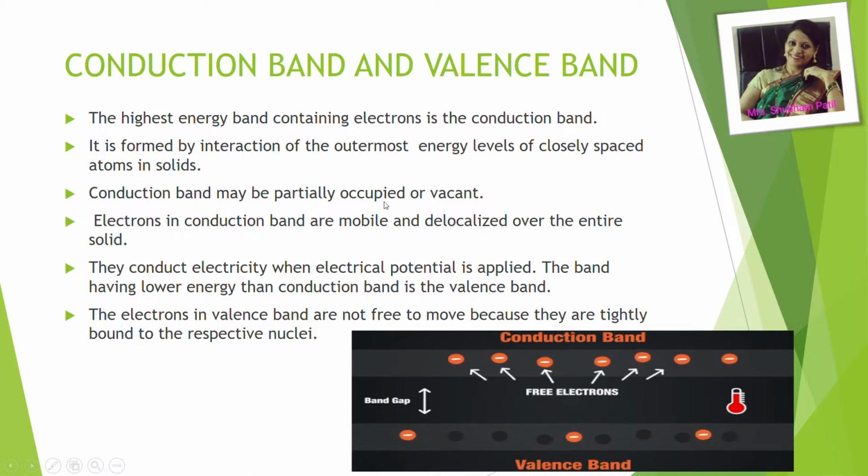It may be partially occupied or it may be completely vacant. Electrons in conduction band are mobile, movable, delocalized, means they are not present at their locality, they are present at some different place. So they are moving continuously over the entire solid. They conduct electricity when electrical potential is applied. The band having lower energy than conduction band is the valence band. The electrons in valence band are not free to move because they are tightly bound to the respective nuclei.